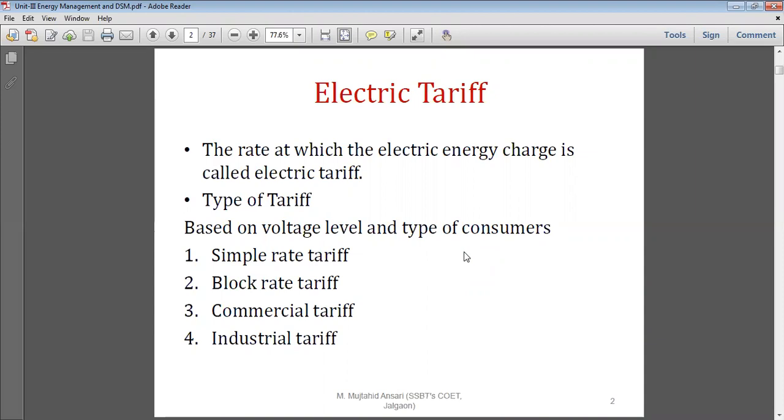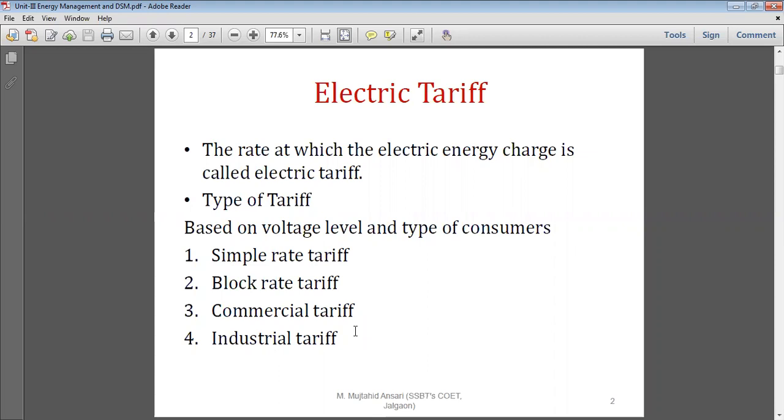So the first category of tariff is based on voltage, and it is also categorized based on the type of consumers, because there are different types of consumers. For example, industrial consumers, commercial consumers, municipal corporation consumers, and small scale industries. Based on the consumer and the voltage level, it has been categorized. So we will start from the simple: the simple rate tariff. Second is the block rate tariff, commercial tariff, and industrial tariff. So definitely it is based on the type of consumers, isn't it?